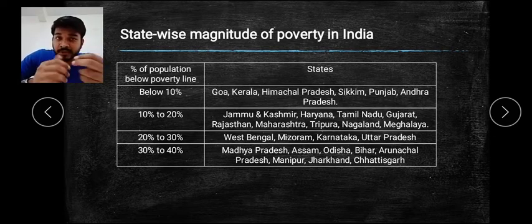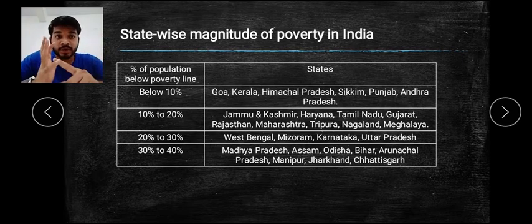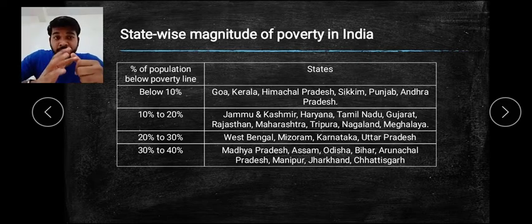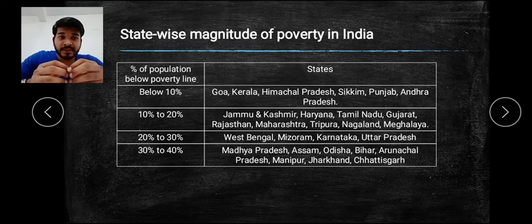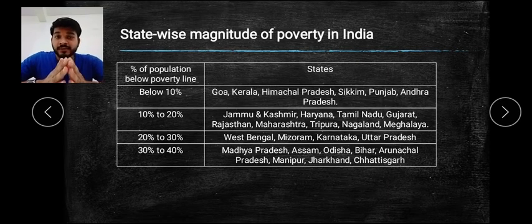When it comes to 10% to 20% of population, you find Jammu Kashmir, Haryana, Tamil Nadu, Gujarat, our Gujarat is there, Rajasthan, Maharashtra, Tripura, Nagaland, Meghalaya. So here you find that it is still less compared to the other states, like those having more than 20, for example 20 to 30: West Bengal, Mizoram, Karnataka and Uttar Pradesh.